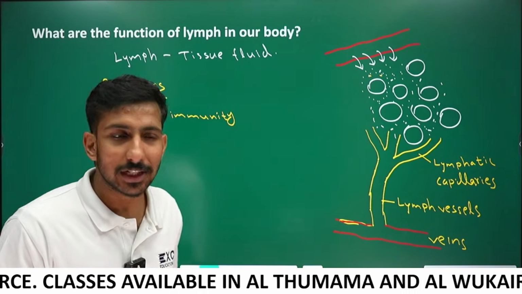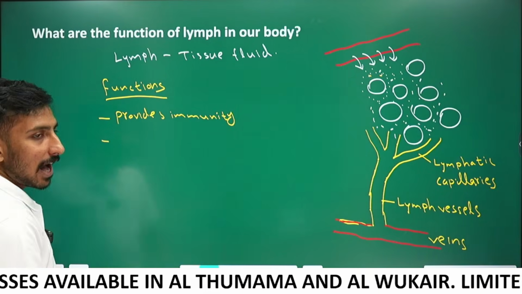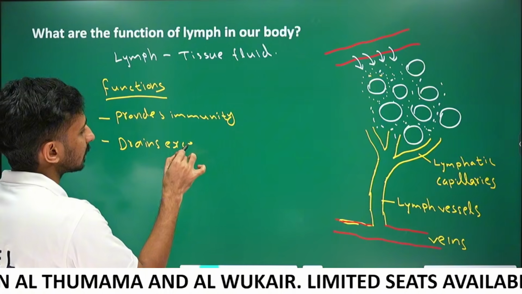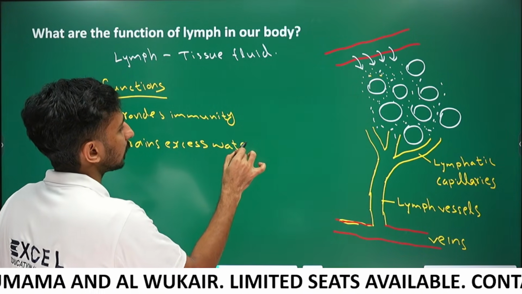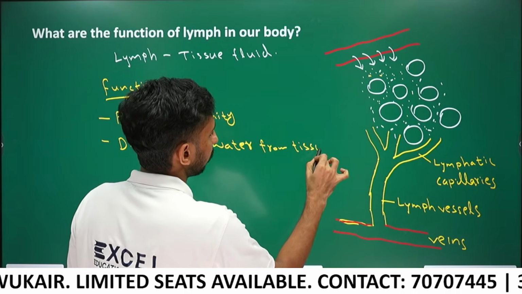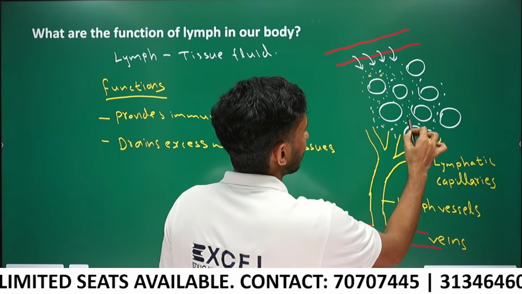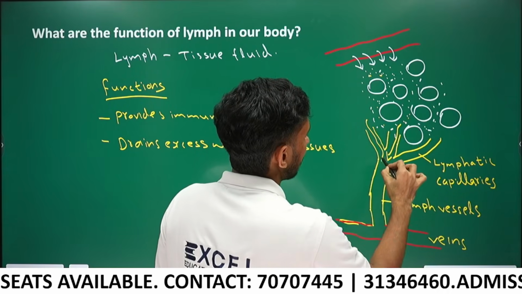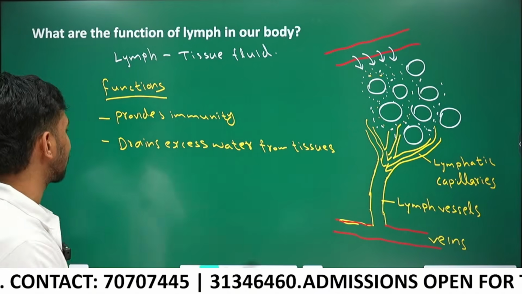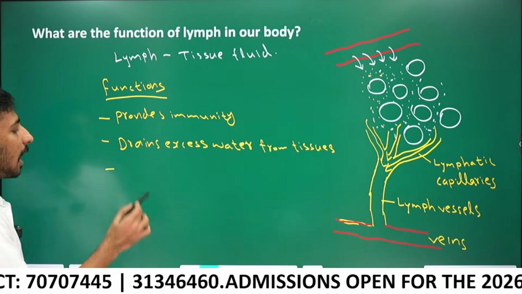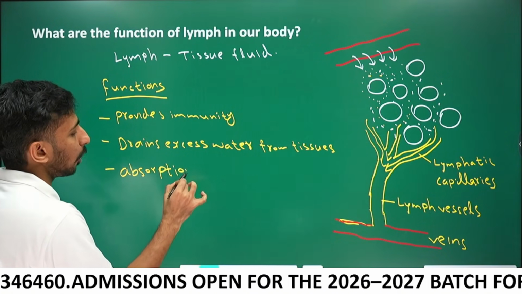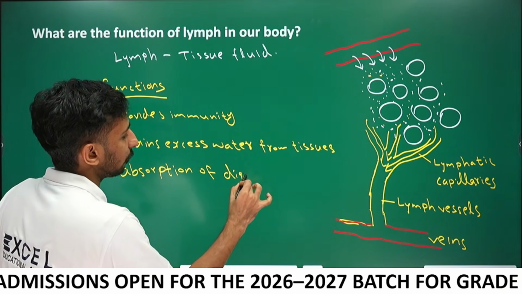Another function, it drains excess water from tissues. If tissues contain excess water, it drains with the lymph into the lymphatic capillaries. And the last one, it helps in absorption of digested fat.